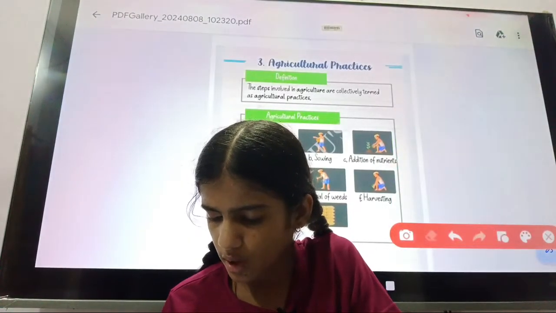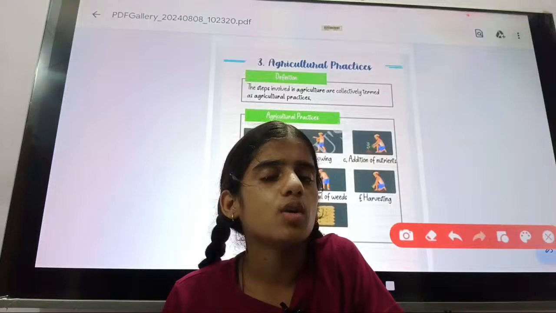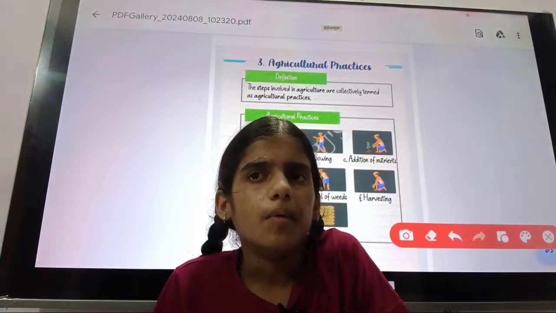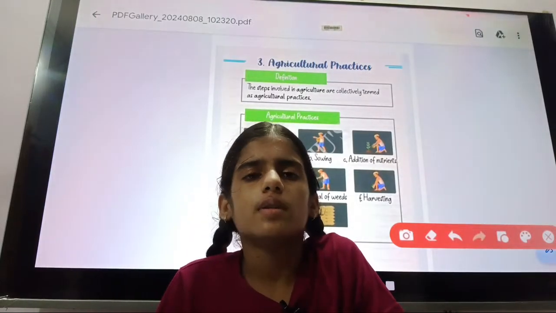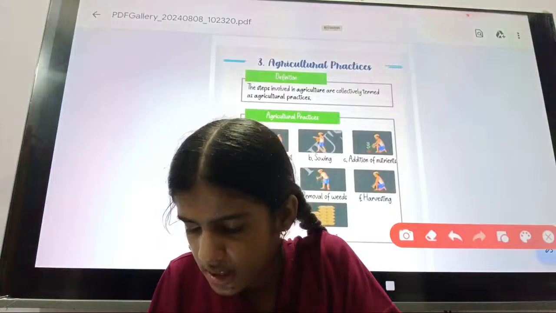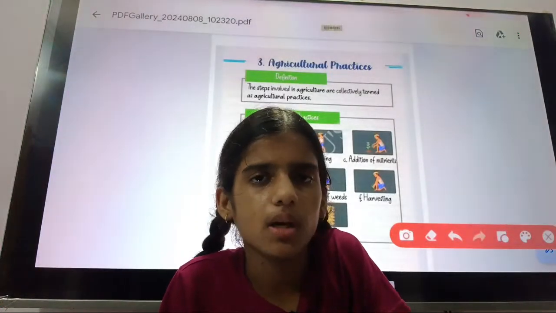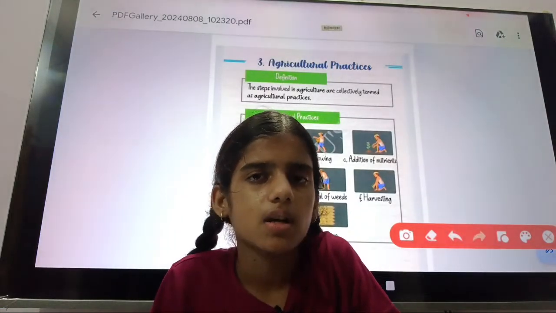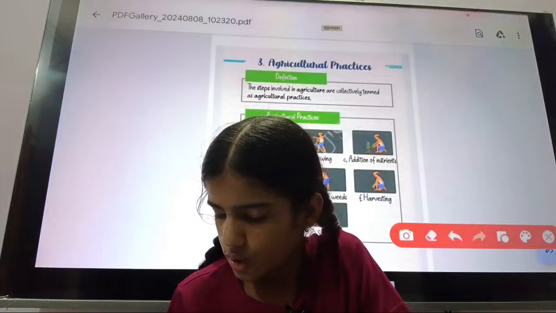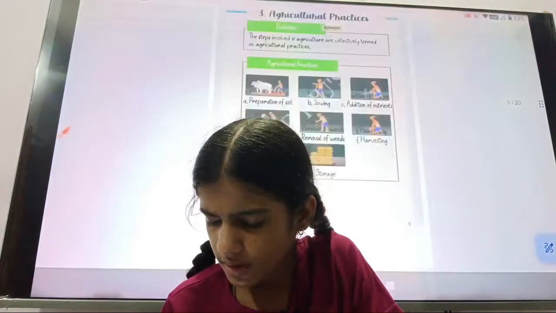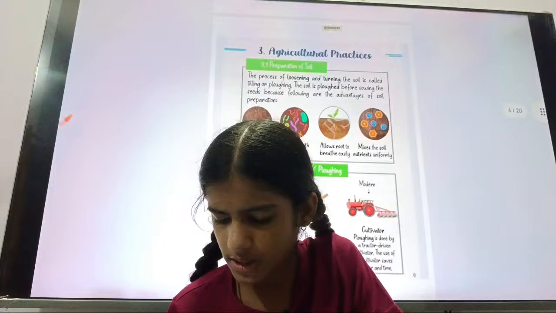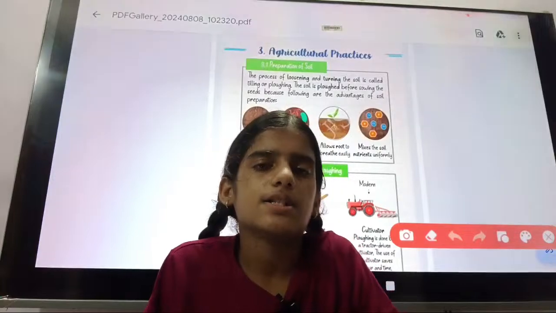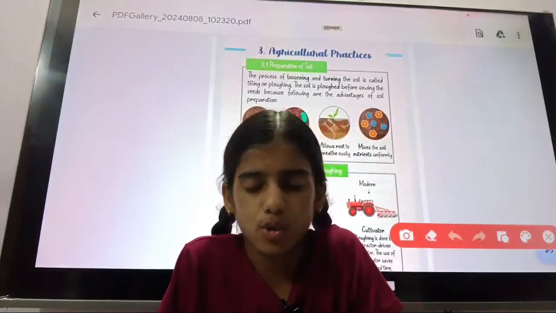If you do not do these steps, you will not get the crops, because for growing the crops we need to do some work such as preparation of soil, sowing, adding manure and fertilizer, irrigation, removal of weeds, harvesting and storage. Okay. So one by one we will discuss each agriculture practice. First agriculture practice is preparation of soil.